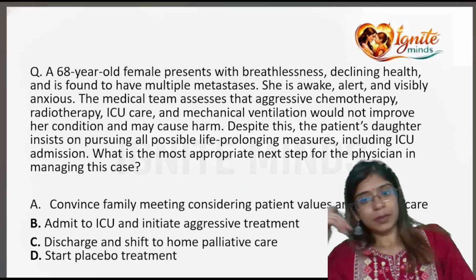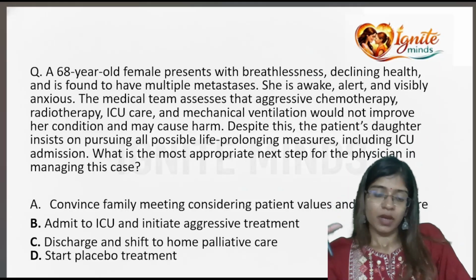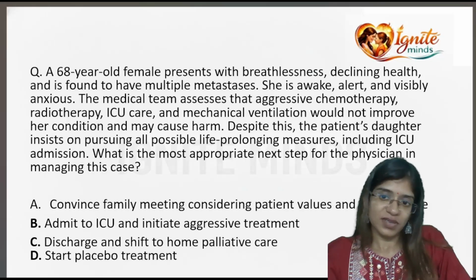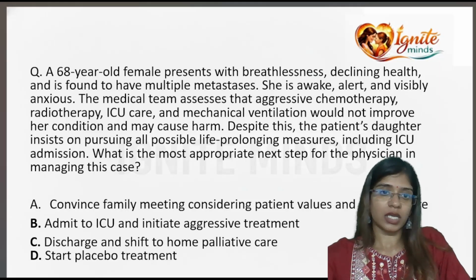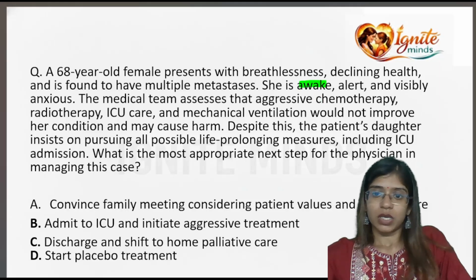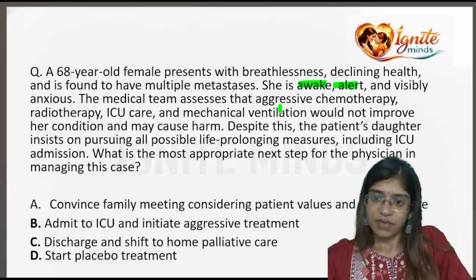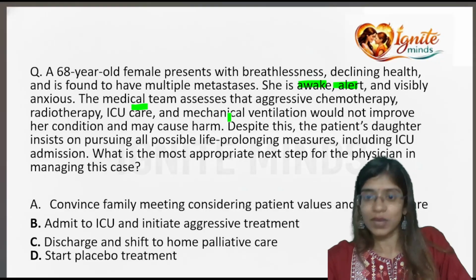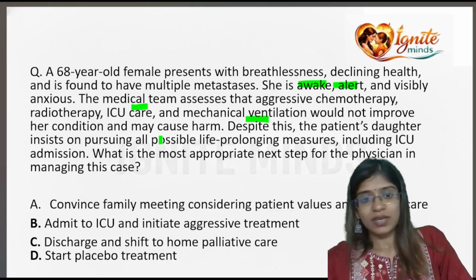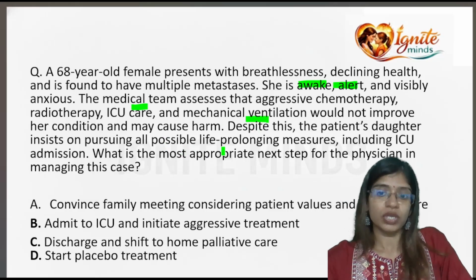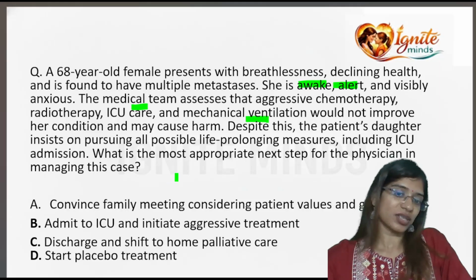Now read, very simple. The question looks big, but use your logic and answer. A 68-year-old female presents with breathlessness, declining health, and is found to have multiple mets. She is awake, she is alert, she is visibly anxious. The medical team assesses that aggressive chemotherapy, radiotherapy, ICU care, mechanical ventilation would not improve her condition and may cause harm. Despite this, the patient's daughter insists on pursuing all possible life-prolonging measures, including ICU admission. What is the most appropriate next step for the physician in managing this case?